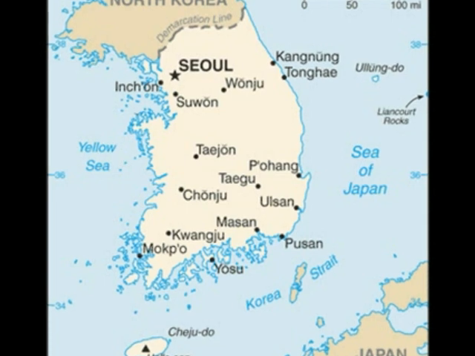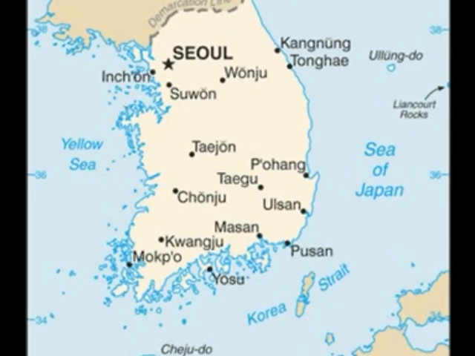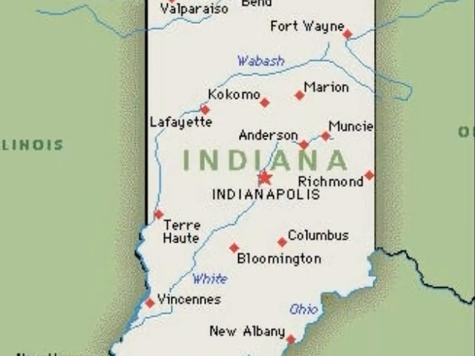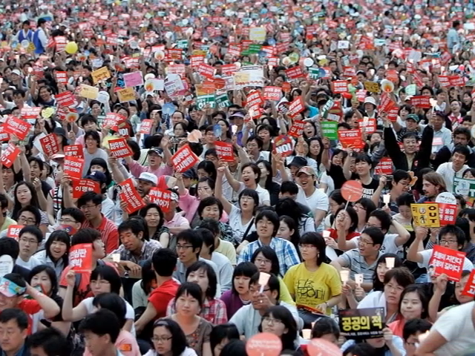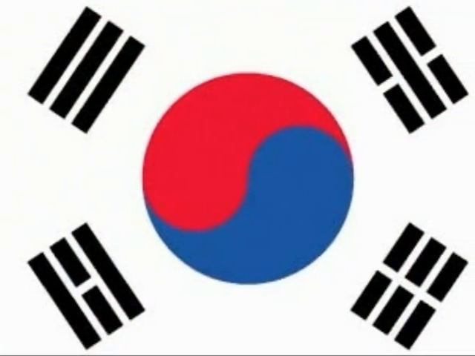South Korea has a temperate climate, and its landscape includes many mountains surrounded by valleys and vast plains for farming by the coast. South Korea is also about the size of Indiana, and its capital, Seoul, has a population of about 10.3 million people. Now I'll tell you about the symbols on South Korea's flag.